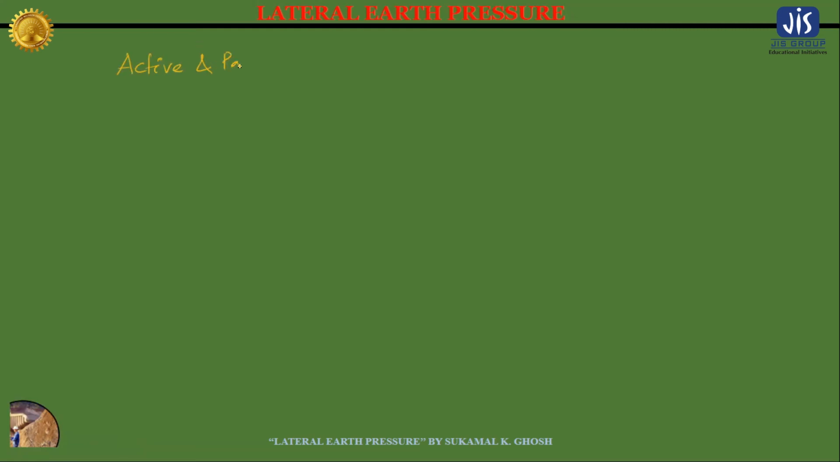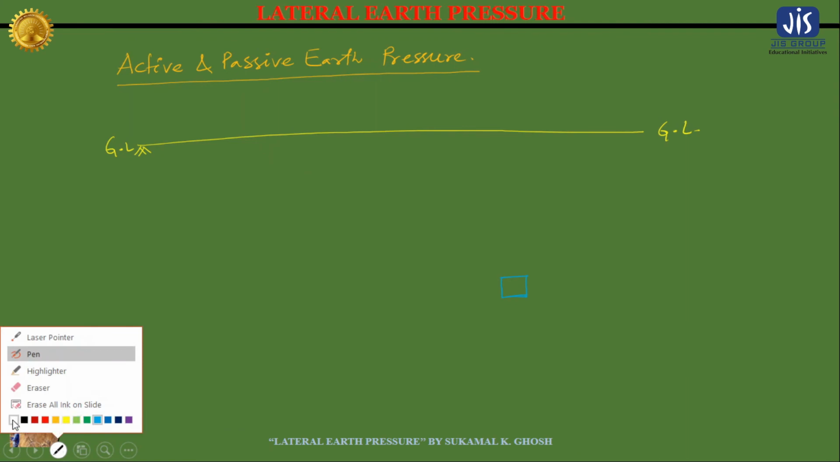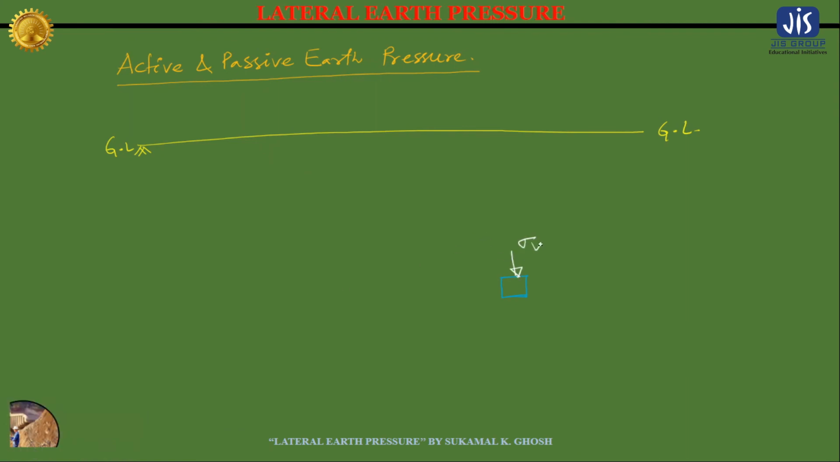Active and passive. Okay. Now again let me consider this is the ground level. Same as the previous case, we have a soil element below the ground level at a depth of z. In this soil element also, the vertical stress, sigma v, is acting, and the horizontal pressure, or the lateral earth pressure, sigma h, is acting.